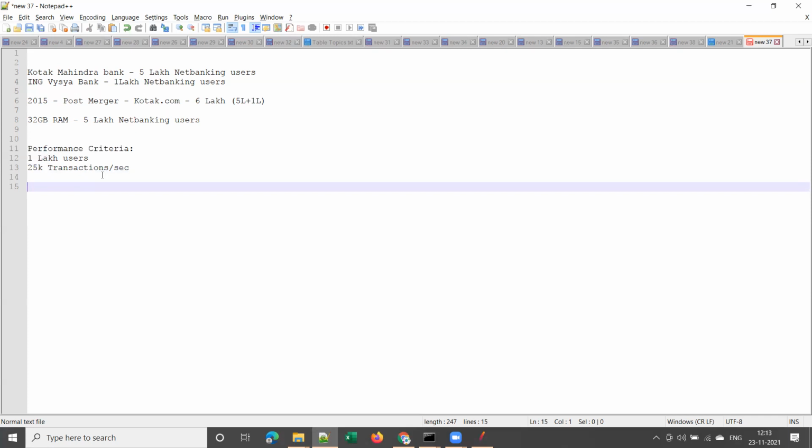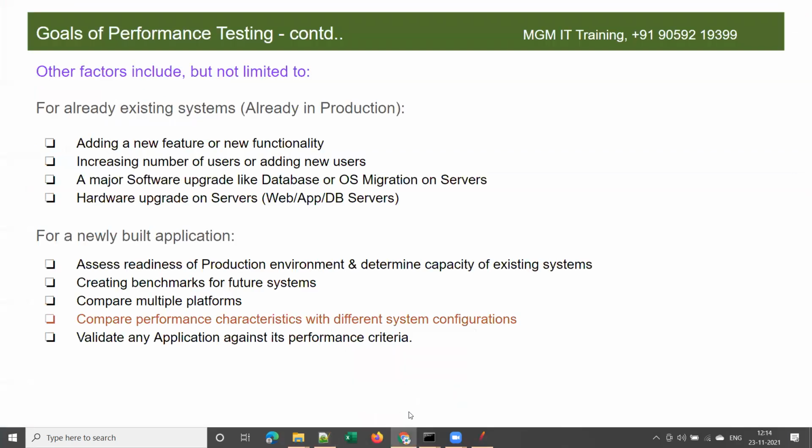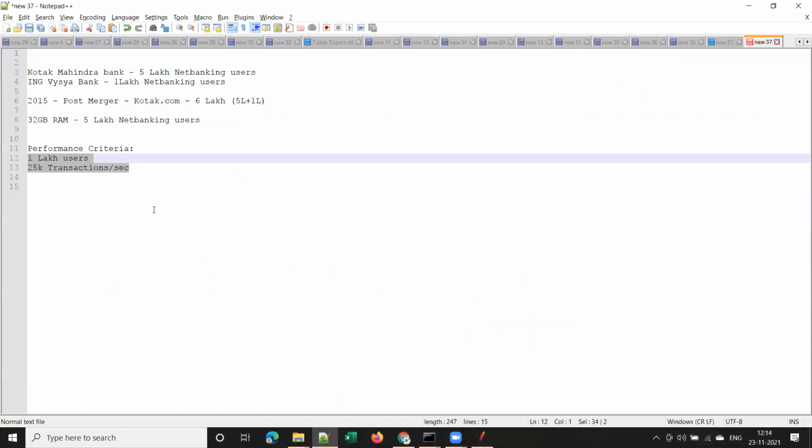So to validate the application against the performance criteria, a new application is developed. For example, take a newly built application: Flipkart and Amazon have been there for many years, but recently Reliance came into the same business and launched a new e-commerce application called JioMart. JioMart may have some performance criteria.